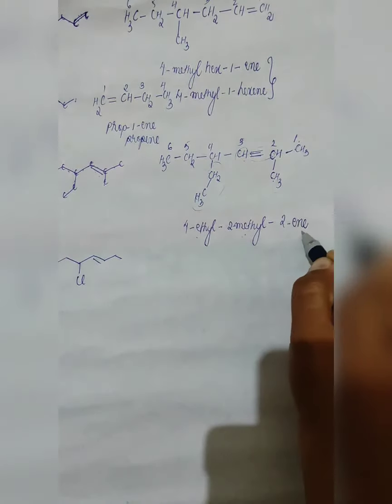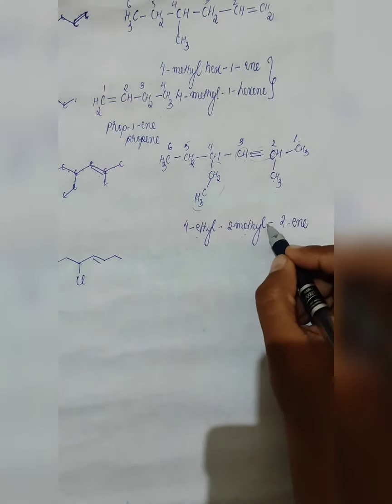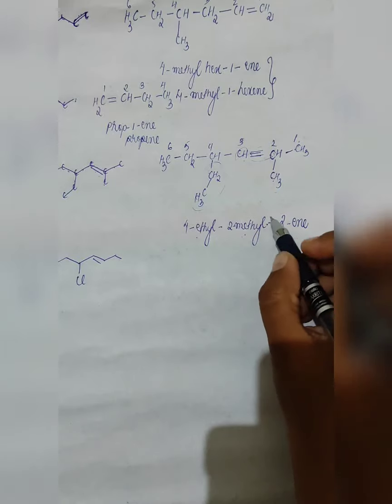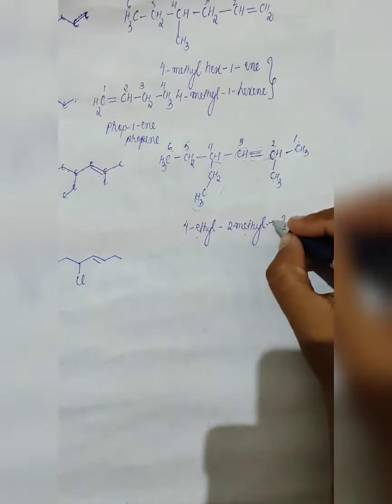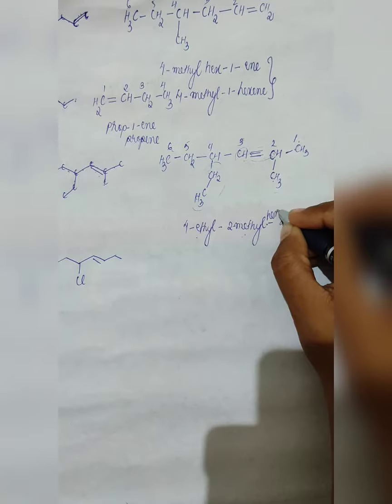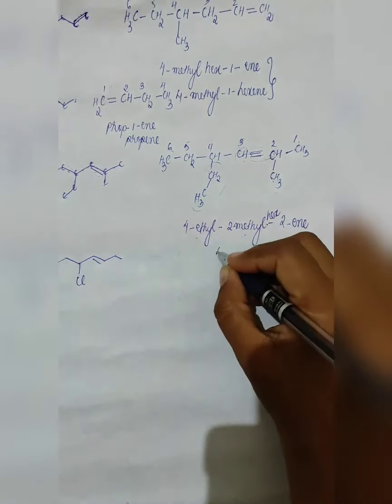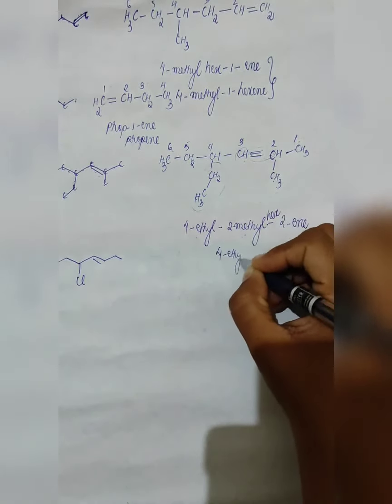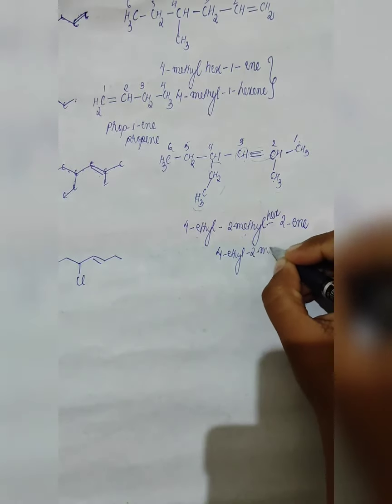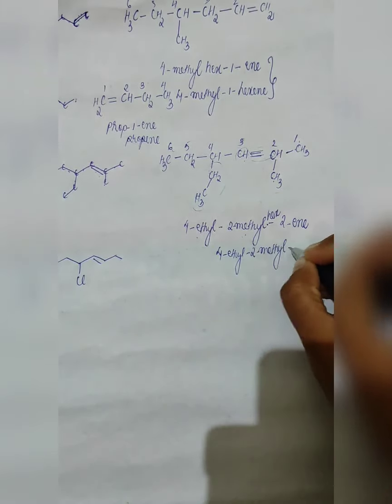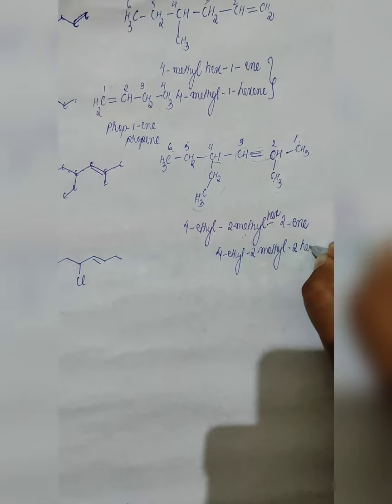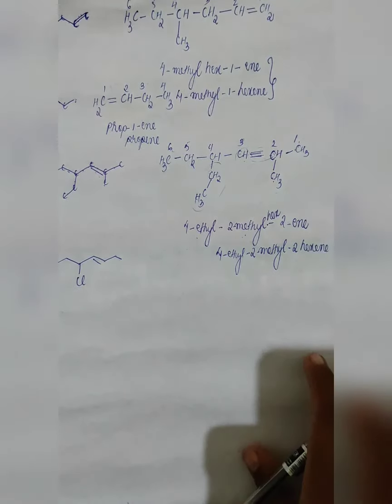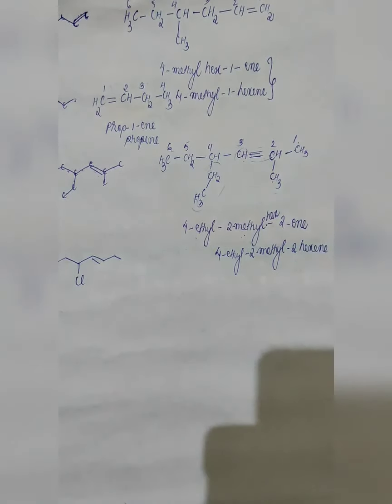Before we name the double bond, we have to name the number of carbon chain. So it is 6. So it will be hex. Or this one can be written as 4-ethyl, 2-methyl, 2-hexene. It can be written in this manner as well.